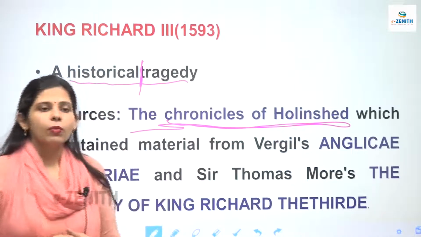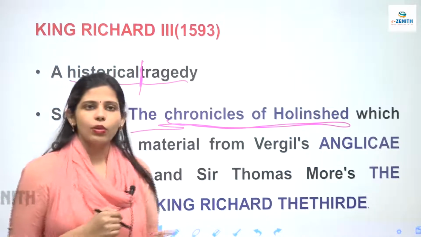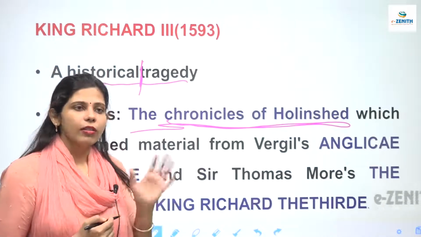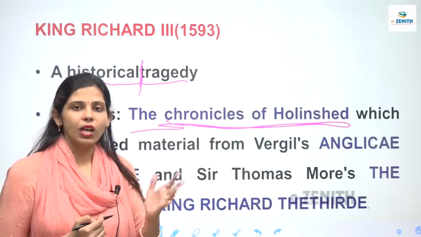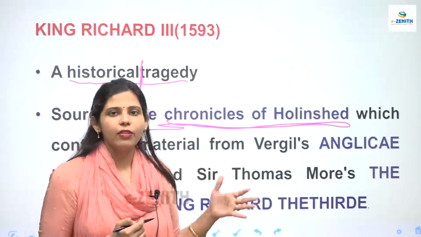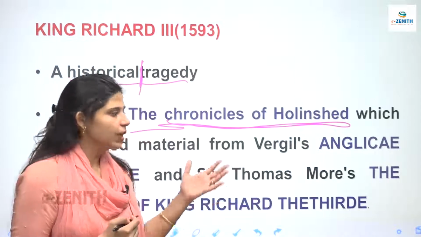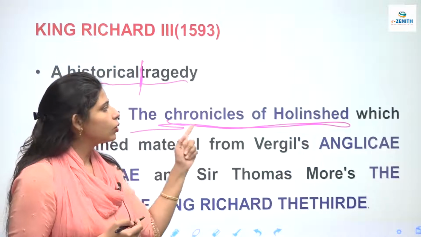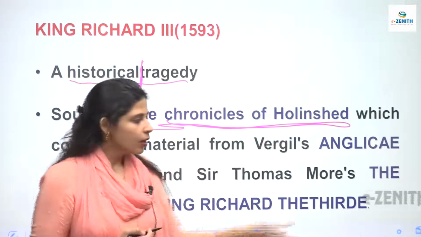See, the Roman plays that Shakespeare wrote, for example, Antony and Cleopatra or Julius Caesar, the references have been taken from Plutarch's Lives. But if you talk about the British plays, whether it's Henry or Richard or any other play that he has written, the references for most of them are taken from the Chronicles of Holinshed. Clear?